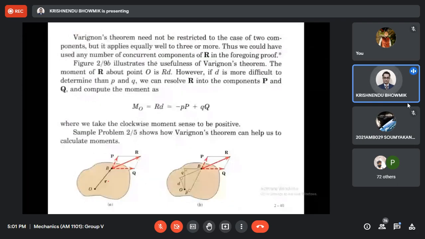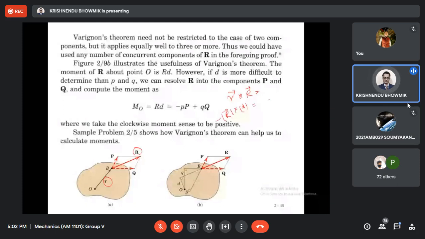So for this resultant, in short I can write R multiplied by D equals, this is clockwise, so I write minus, the algebraic sum.